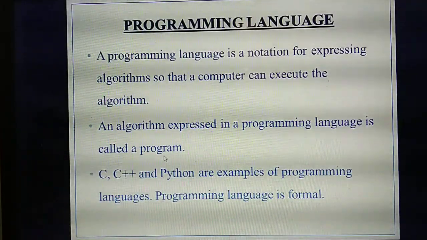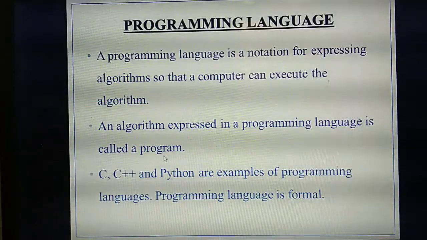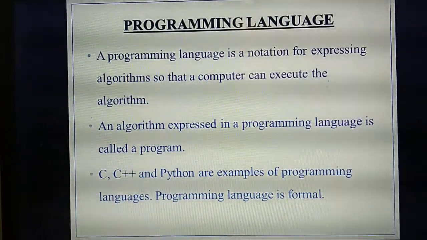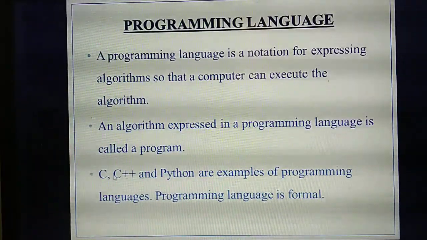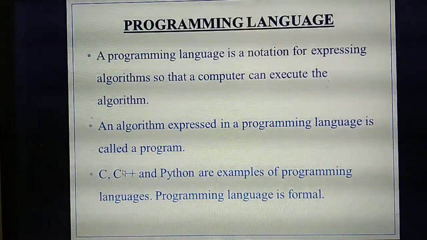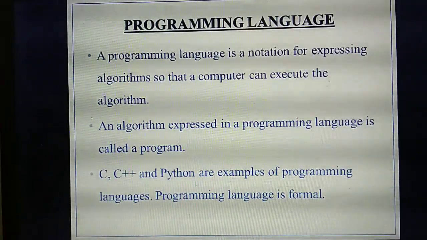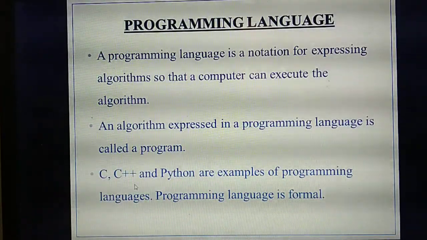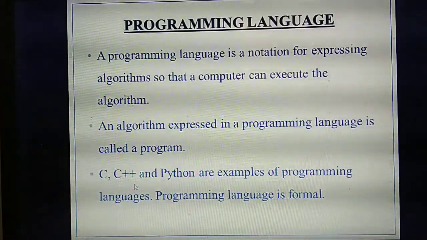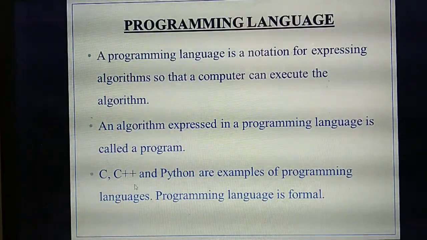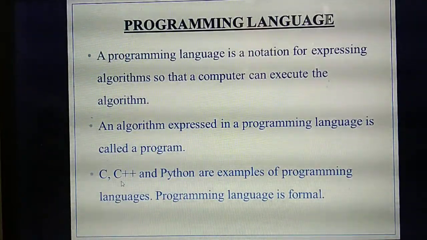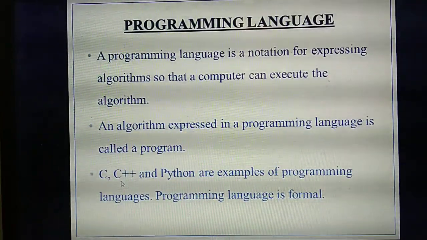So there are a lot of examples in programming languages. Here they are giving C, C++, Python. Why have they given C, C++ and Python? This year you are going to study a programming language called C++ from the 9th chapter onwards. Next year, in 12th standard, you are going to study a programming language called Python. Many programming languages exist, but in your book they have given only 3 examples. What are they? C, C++, Python. So these are the examples for programming languages.